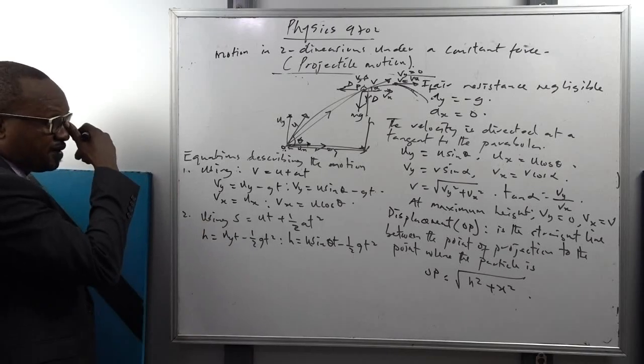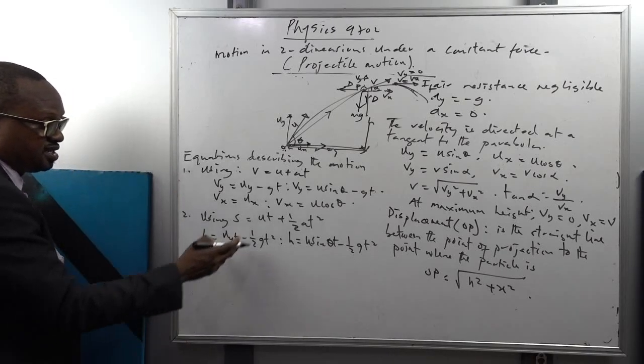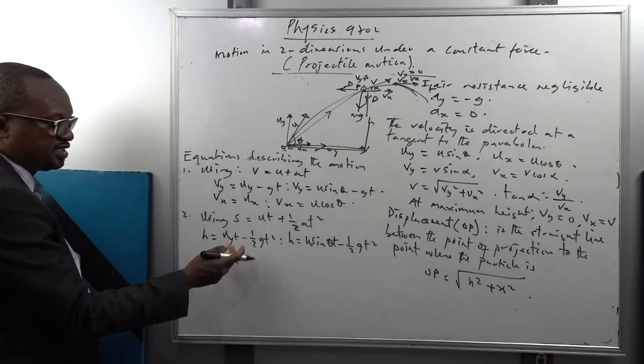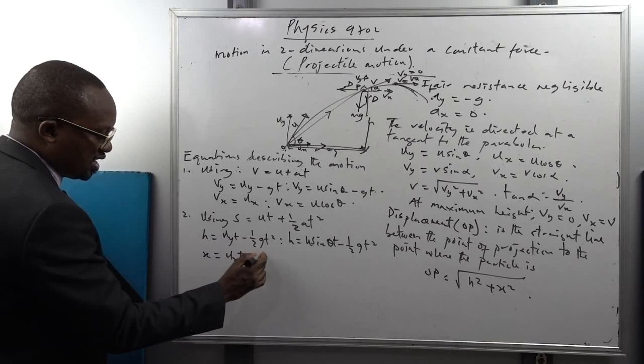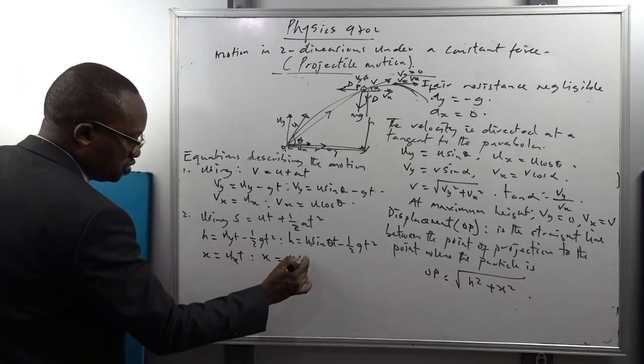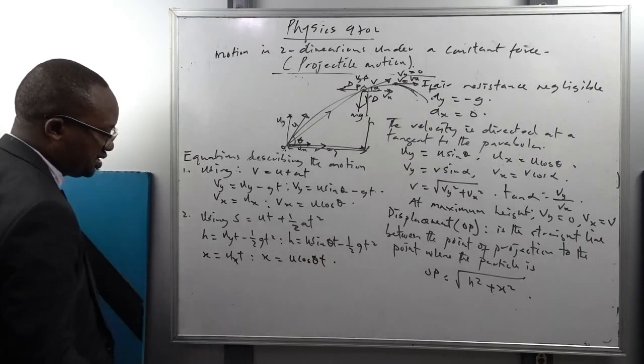Then also describing the horizontal distance x. This will be what? uxt. Don't forget that acceleration along the horizontal is 0. So I can say that horizontal displacement x will be given as what? U cos theta times t.